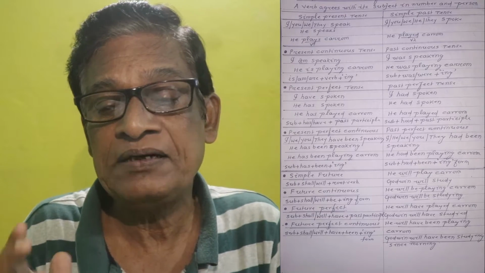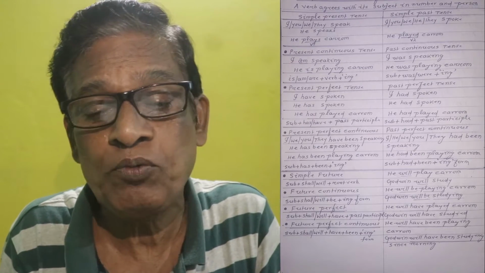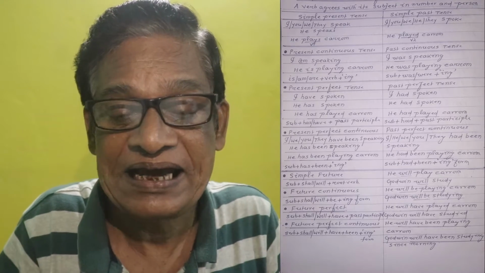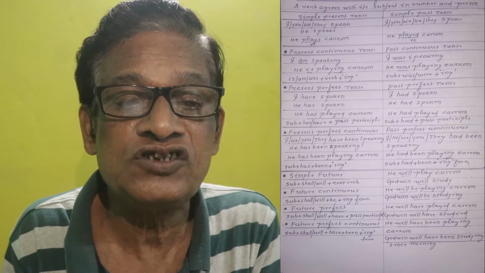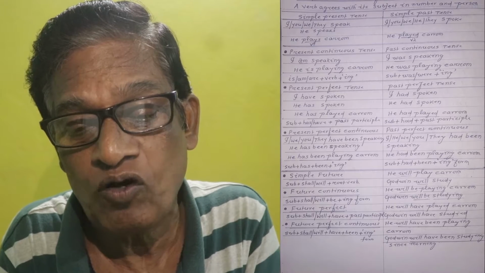Similarly, the present perfect tense and past perfect tense, we can compare like this. I have spoken, and here past perfect is I had spoken. And present perfect is he has spoken, past perfect he had spoken. And he has played carom, he had played carom. So here the structure is subject plus has or have plus the past participle, the third form of the verb. And similarly, past perfect is I had spoken, he had played carom. So here also the same form, subject plus had plus past participle.